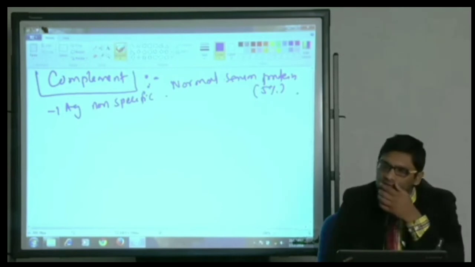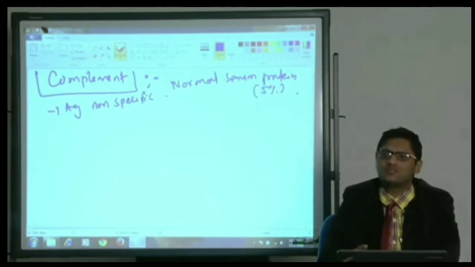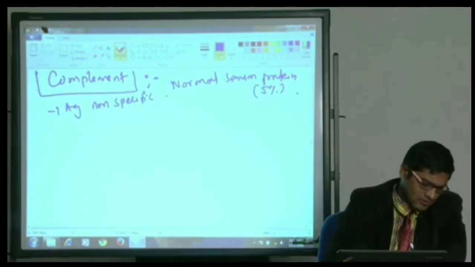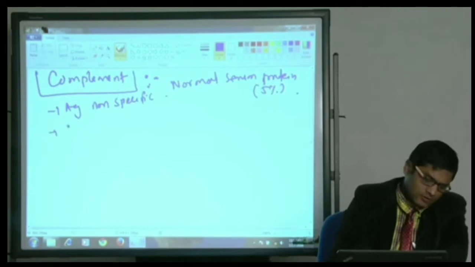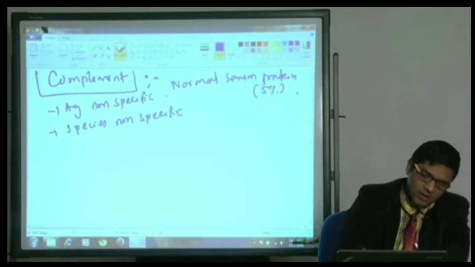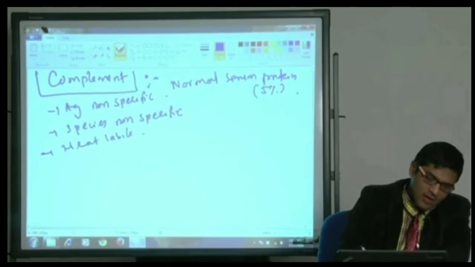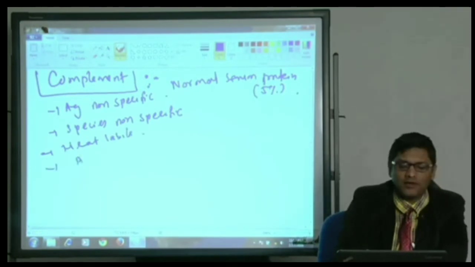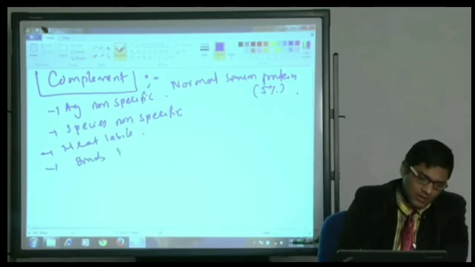They are also species non-specific. Of course, they are heat labile, and they have a property of binding to the Fc portion of antibody.